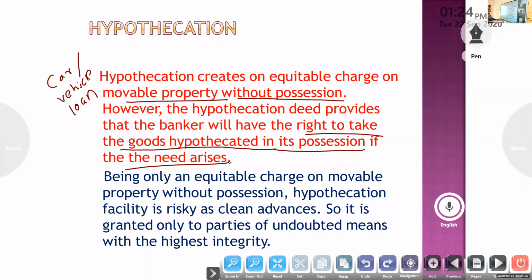That is hypothecation. It is used for creating a charge against the security of movable assets. But here the possession of the security remains with the borrower itself.